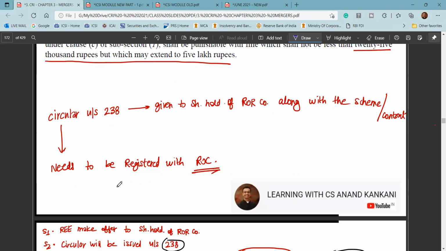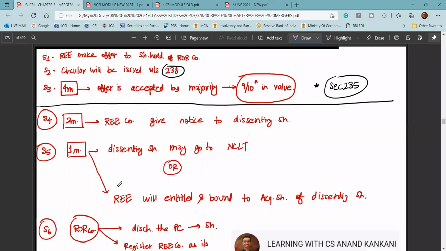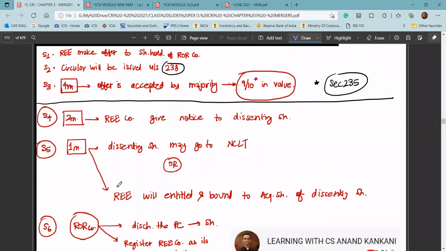So what is going to be the overall process? The process would be like this. Here the section 235 process is given. By the way, again very, very important from your exam perspective is how the takeover of an unlisted company takes place. Be very, very careful what type of company they are mentioning. Have they mentioned a target company? Are they asking about takeover of a listed company, or about takeover of an unlisted company?